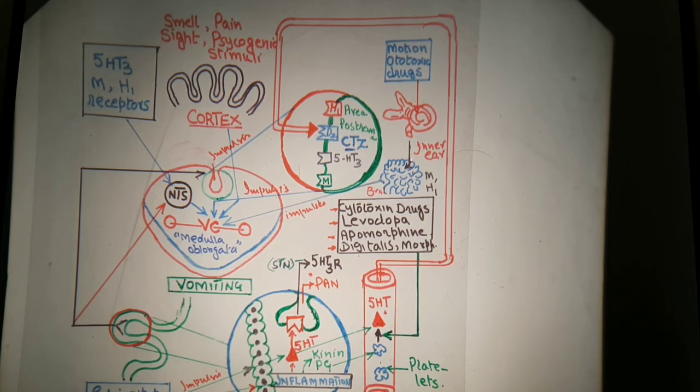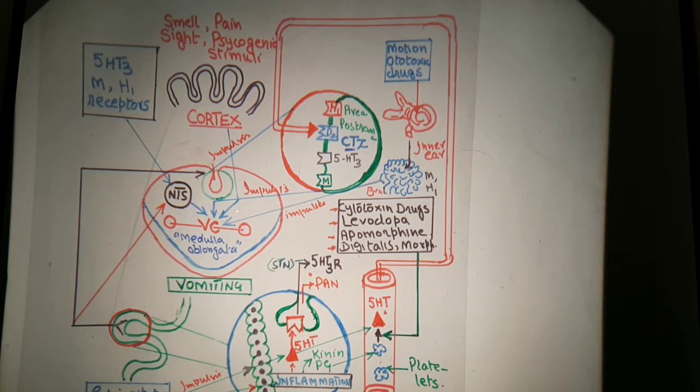When impulses arise from the inner membrane of the ear, there is stimulation of the muscarinic receptor. This muscarinic receptor causes an impulse to arise. These impulses start coming from this part of the brain, from the CTZ, from the other part of the brain.